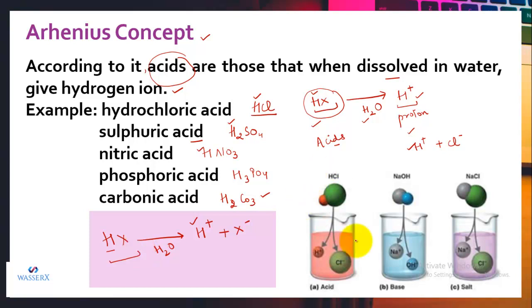As you can see in this figure, we have acids. We'll just consider the first figure, that is the acid. You can see here we are adding HCl, and when HCl is added to water, it is getting dissociated to form the hydrogen ion and chloride ion. That means the acids are hydrogen ion donors.